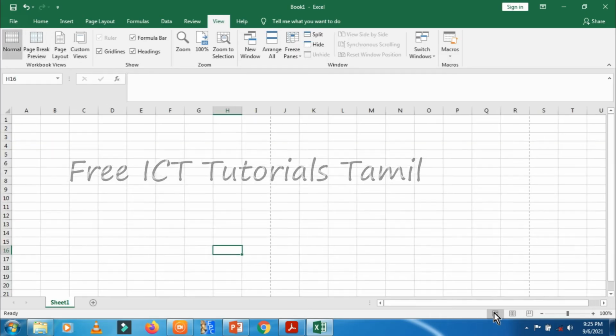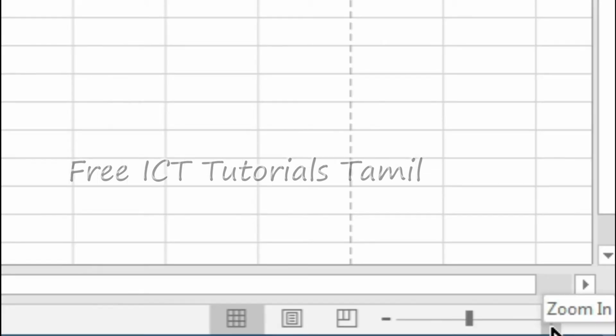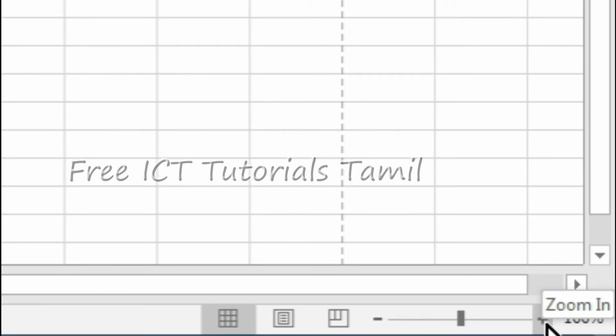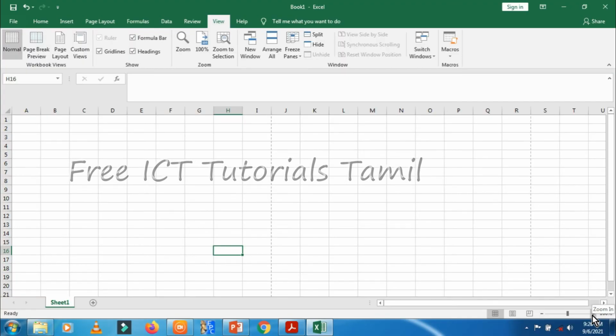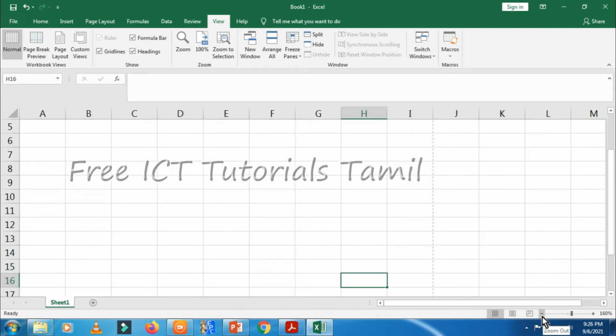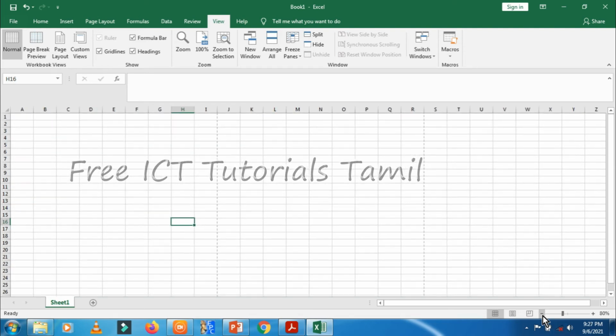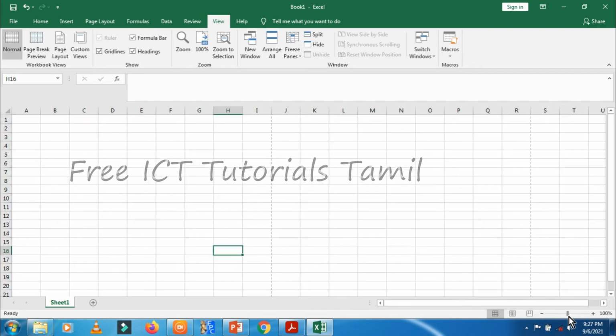Right, I will make this the first option, the normal view. Then this is the zoom control, which can increase the zoom of the Excel worksheet. Here, plus: I click this icon, zoom in. You can see the difference. Next one indicates minus. If I click this icon, the screen zooms out. Zoom out decreases the Excel worksheet size. Here 100% zoom means the default and perfect view of the worksheet.